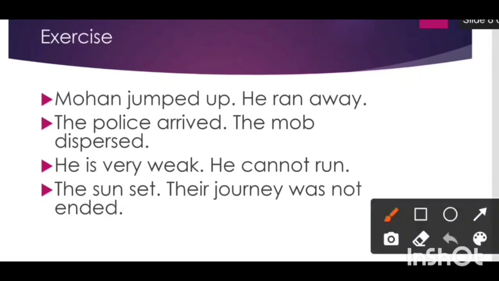So test yourself. Mohan jumped up, he ran away. Now you recall all the ways you used to frame a simple sentence. First we are taking a participle here. Mohan jumped up. Jumping up, Mohan ran away. The police arrived, the mob dispersed. We can use an absolute phrase here. The police having arrived, the mob dispersed. He is very weak, he cannot run. We can use an infinitive. He is too weak to run. The sun set, their journey was not ended. The sun set before the end of their journey.